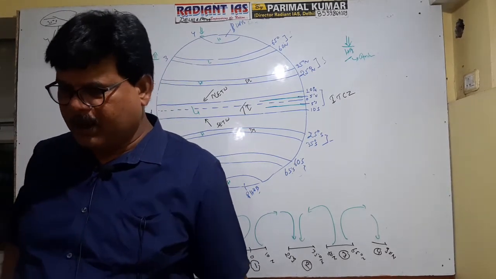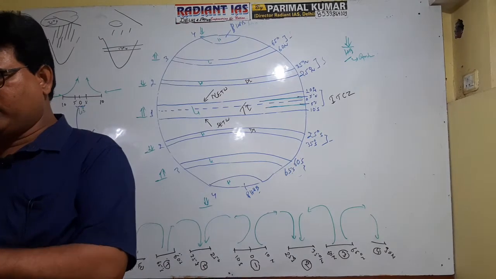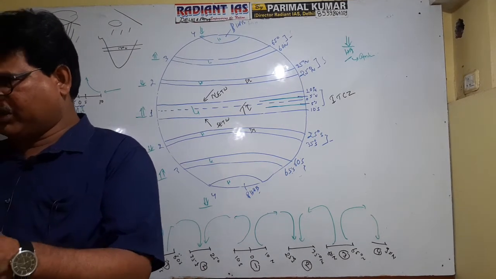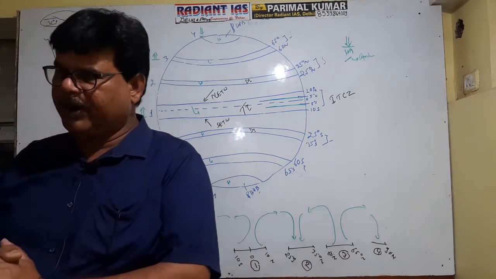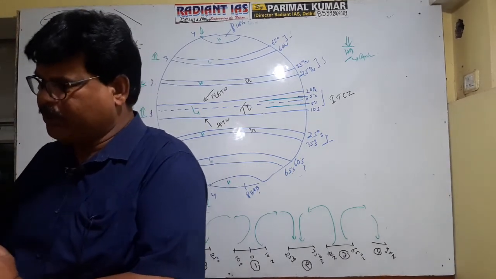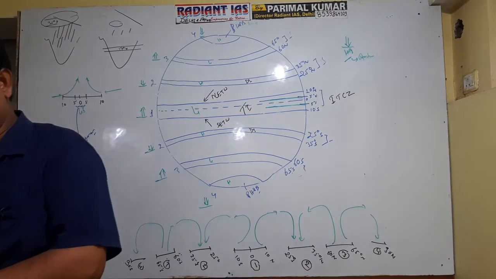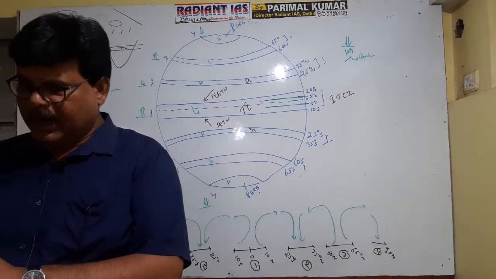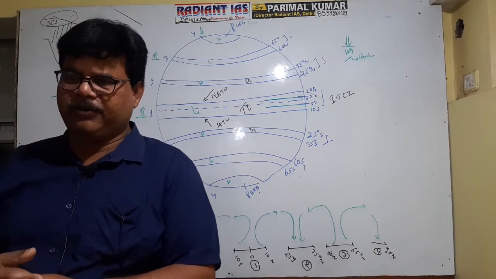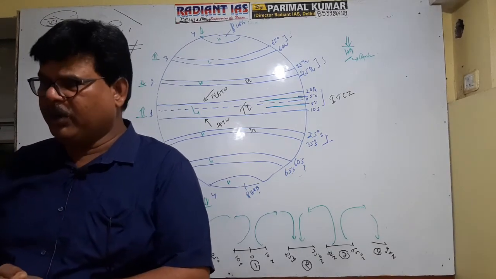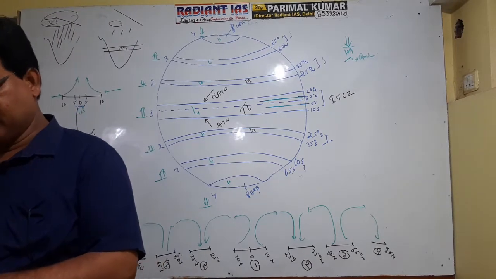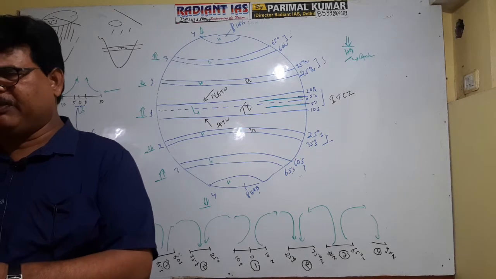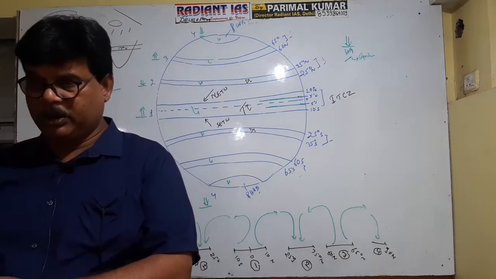It is clear now? This pressure belt is very close to the polar circle, that is 66.5 degree north and 66.5 degree south, which are referred to as polar circles. 66.5 degree north is referred to as the Arctic circle because it is very close to the Arctic Sea, and 66.5 degrees south is referred to as the Antarctic circle because it is very close to the Antarctic Sea. So 66.5 degrees is the boundary line of the polar zone.